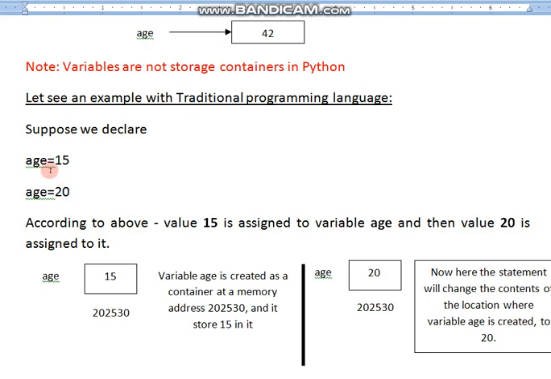It means 15 no more exists in the memory. 15 is removed. Now 20 comes in its place.